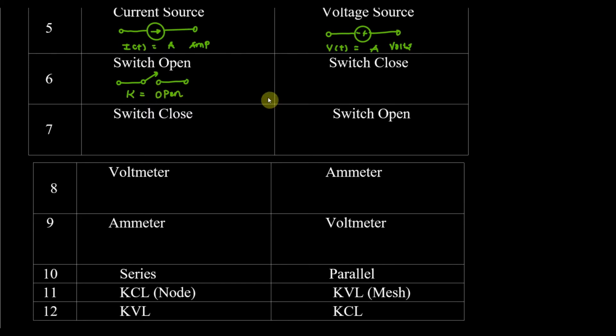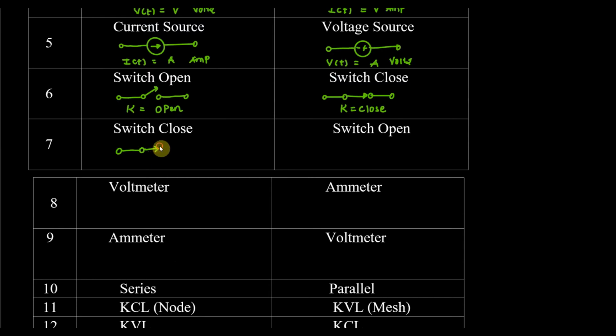So if the switch is open, definitely its dual will be the switch is closed. Now you can see that I have made the switch closed. So K will be closed. Now it is vice versa. If the switch is closed, its dual will be the switch open. Fine. So like this, which is open. So I will draw that.